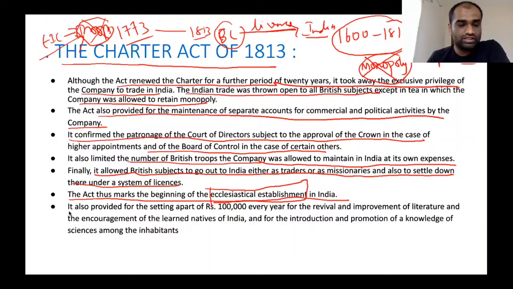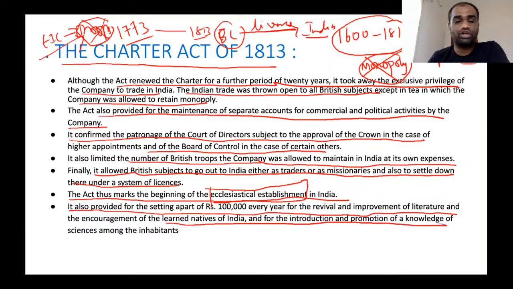Now, for the first time, it also provided for setting apart of 1 lakh rupees every year for the revival and improvement of literature as well as education of learned natives in India, and for the introduction and promotion of knowledge of sciences among inhabitants. So, for the very first time, the government is assuming the responsibility of other welfare subjects like education. Apart from political administration, welfare subjects were also taken up by East India Company. For that purpose, rupees 1 lakh was set aside.